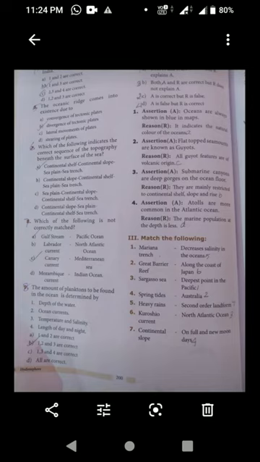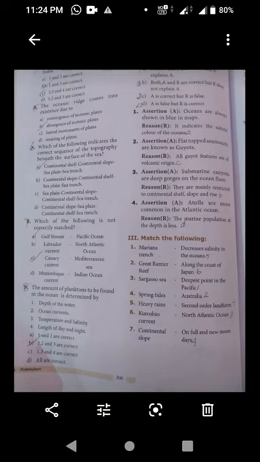Fourth question. Assertion: atolls are more common in the Atlantic Ocean. Reason: the marine population at the depth is less. Here the correct answer is option D. A is false but R is correct.